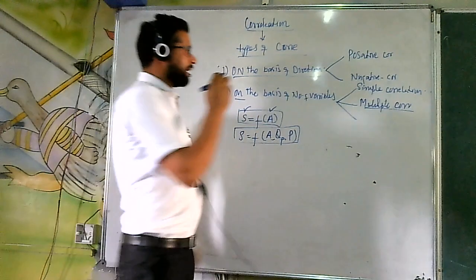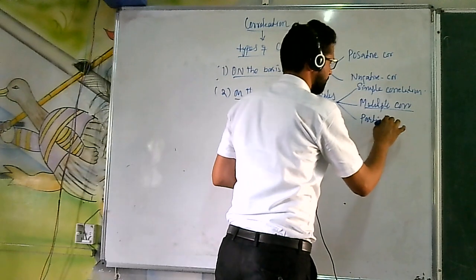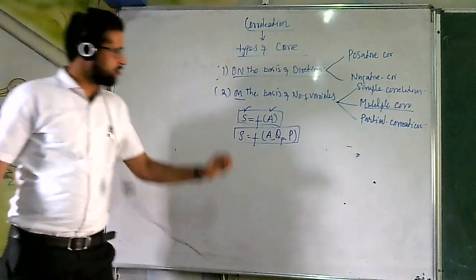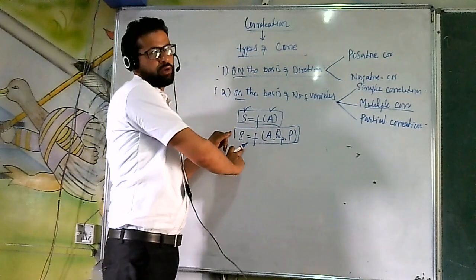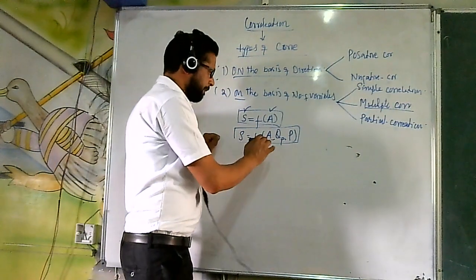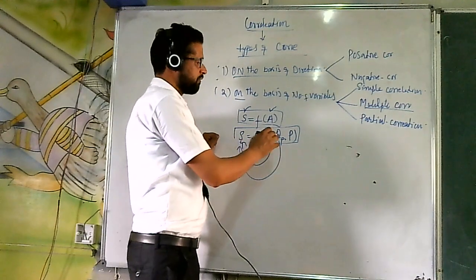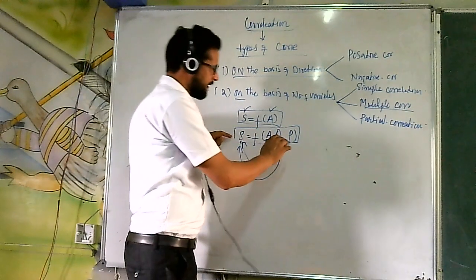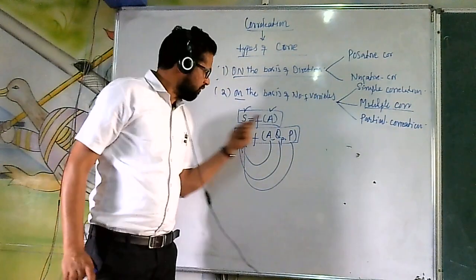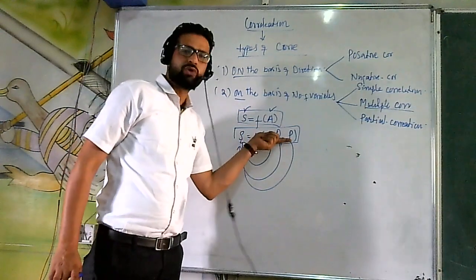Now, the third one is known as partial correlation. Partial correlation is also a form of multiple correlation. But here we discuss the impact of advertisement on sales, the impact of quality of the product on the sales, and the impact of price on the sale of the product. But when we study the impact of advertisement on sales, we keep these two constant.